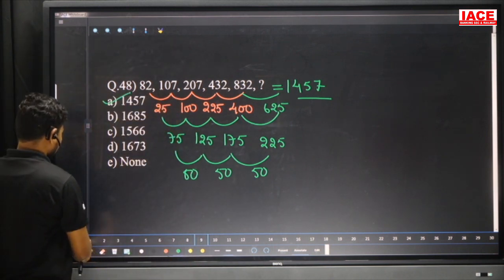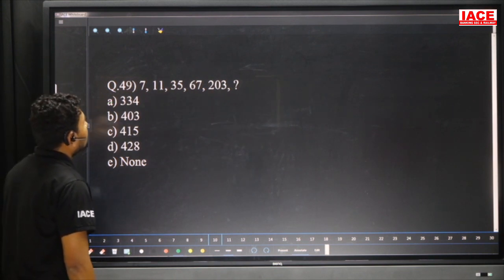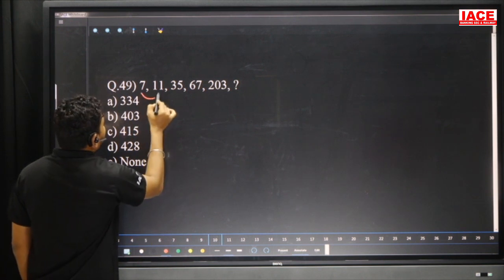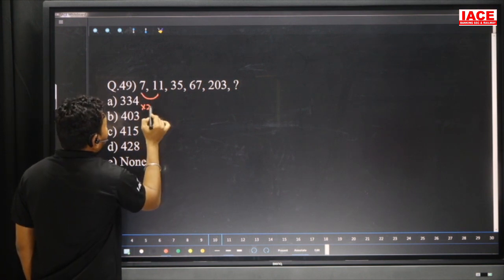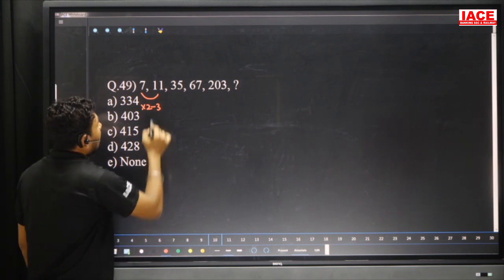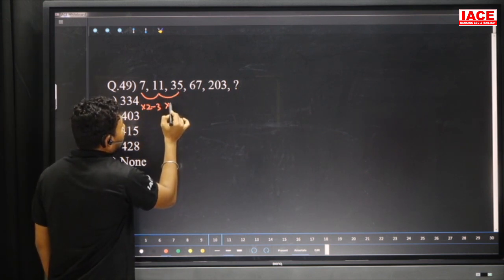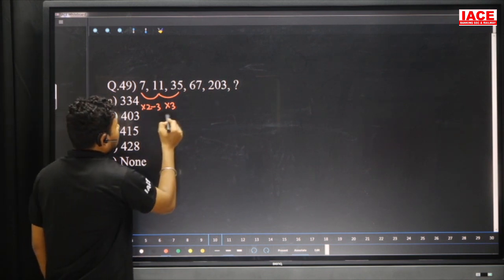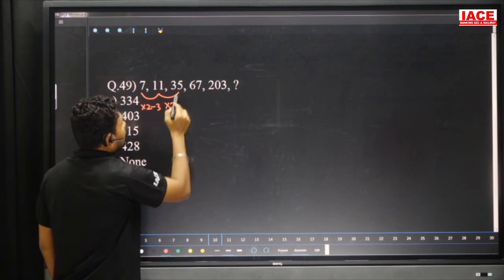Option A. Next, 7, 11, 35, 67 and 209, question mark. So look at the logic here. Times 2: 7 twos are 14, minus 3. So 14 minus 3 became what? 11. And 11 is multiplied by 3. 11 into 3 value is 33. 33 plus 2, then our number became 35.